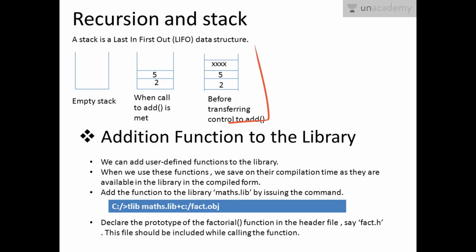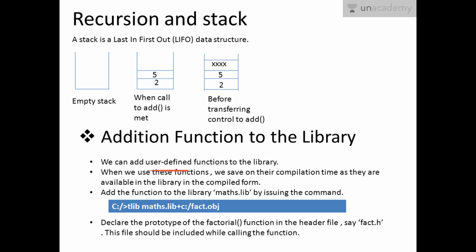Additional features. We can add user-defined functionalities to the library. Till now, we have only gone through the libraries that we have, like stdio.h or any other libraries. We can even use some libraries that we define ourselves. They are called user-defined functions.